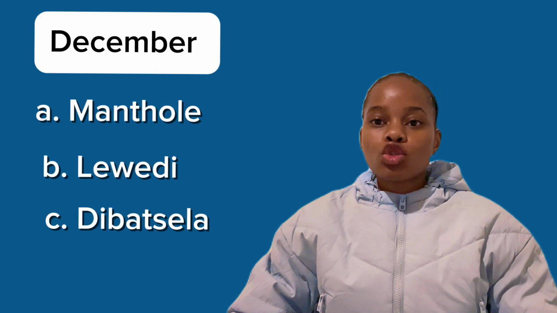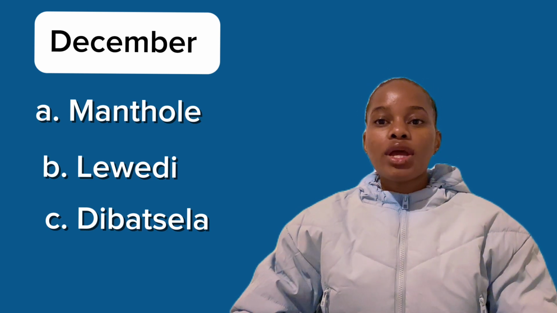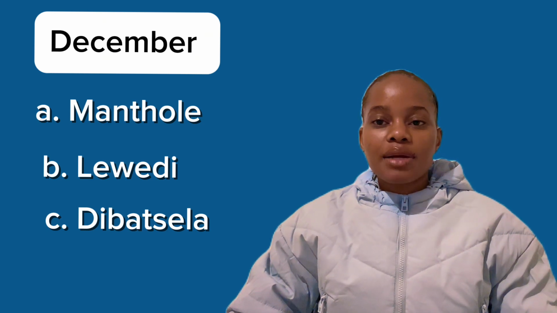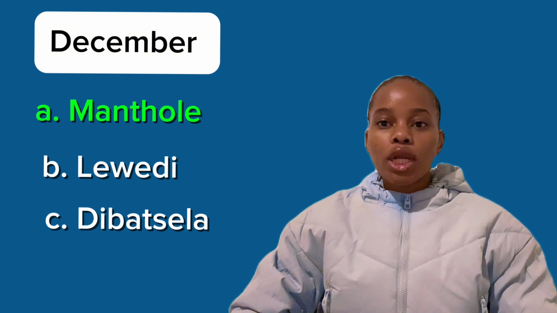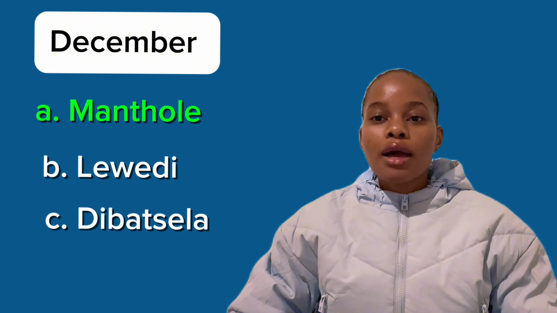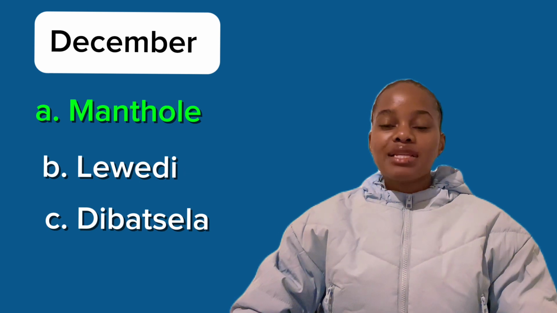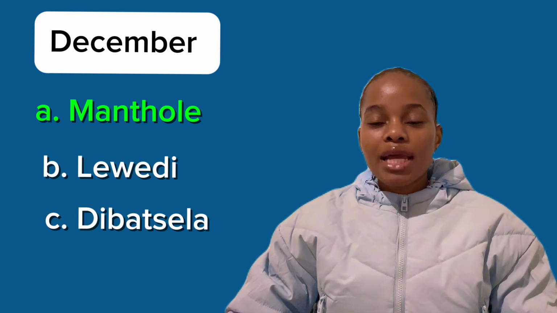So the last one we have is December. What is December in Sepedi? Is it A, Manthole, B, Lwedi, C, Dibatsela? So the correct answer is A, Manthole. December is called Manthole in Sepedi.